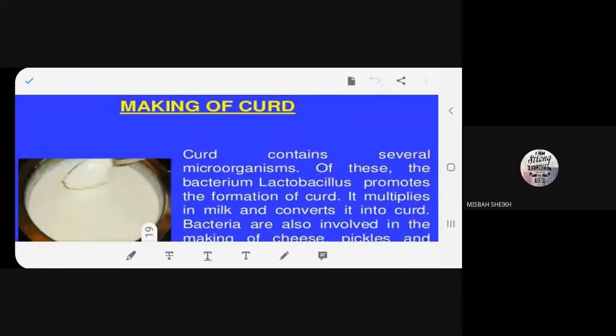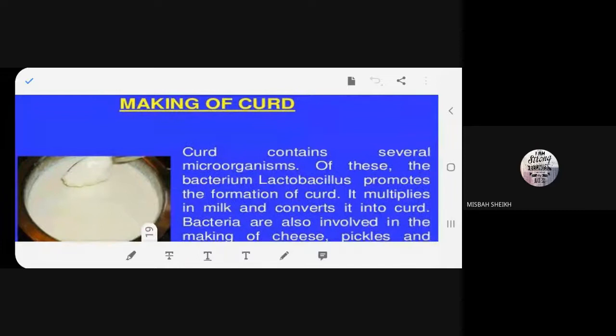The first thing with the microorganism. Right now, what are we doing, beta? The beneficial effect of microorganism. How microorganisms are useful to us. These are the things that we are going to learn. Making of curd. Please start, beta. Making of curd. Curd contains several microorganisms of these.